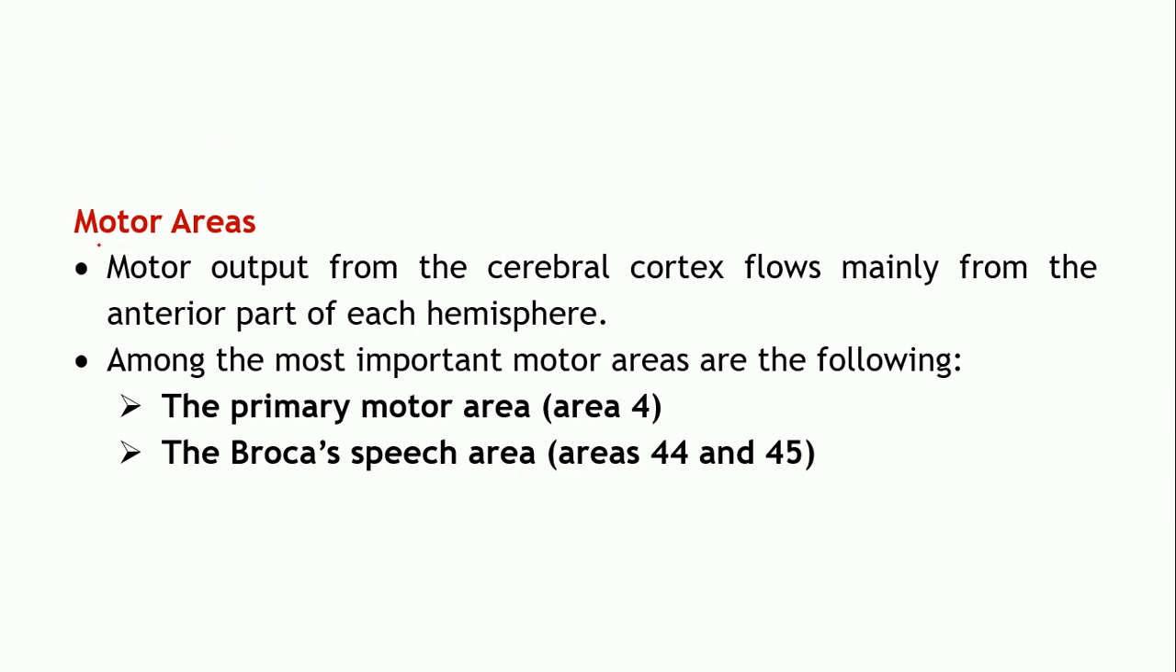Coming to the next type of areas, that is the motor areas. Your brain will also send some motor impulses. So there are certain areas in the cerebral cortex which control these motor functions, originating from these motor areas. Now there are only two motor areas: the primary motor area, that is area number 4, and Broca's speech area, that is areas 44 and 45.